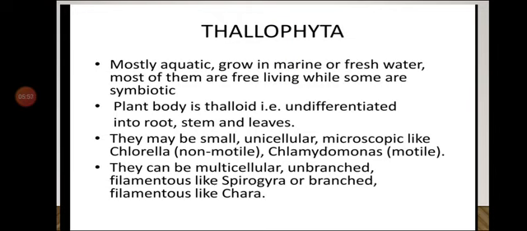They can be multicellular, unbranched, filamentous like spirogyra, or branched, filamentous like chara. That means sometimes they are multicellular, having more than one cell. Unbranched means they don't have any branches. Filamentous means thread-like structure, like spirogyra, or branched filamentous like chara.